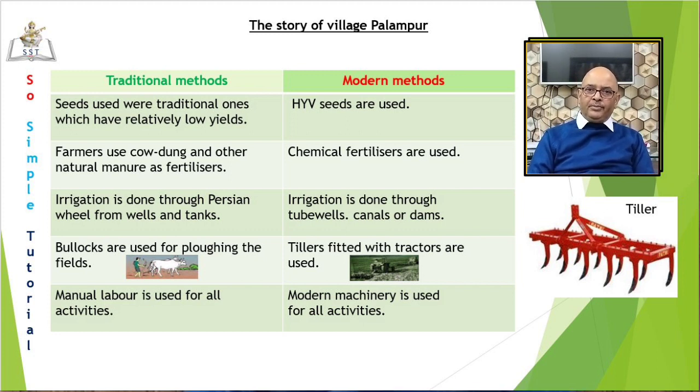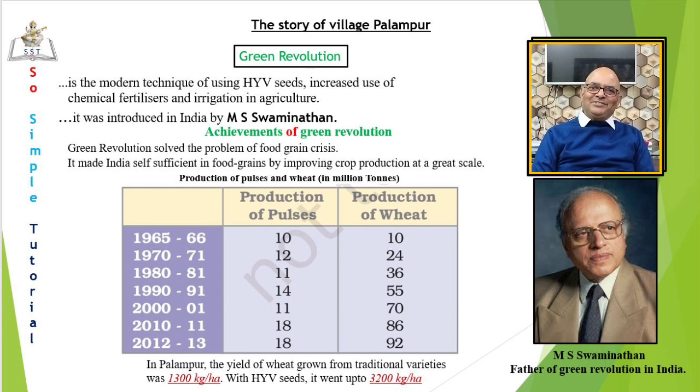Fifth, most of the manual labor used for various activities in traditional methods has been replaced by modern machinery in modern methods of farming. Let us now spare some time for the Green Revolution. You must have read this in your previous classes.